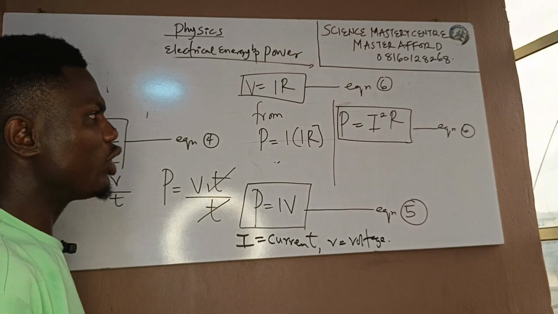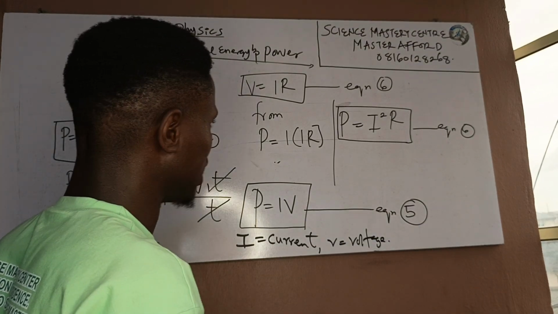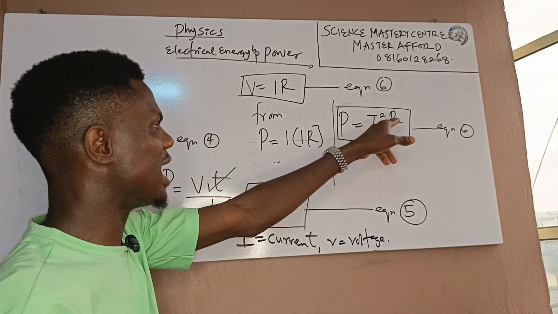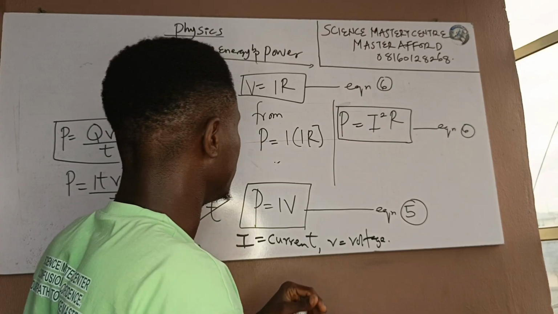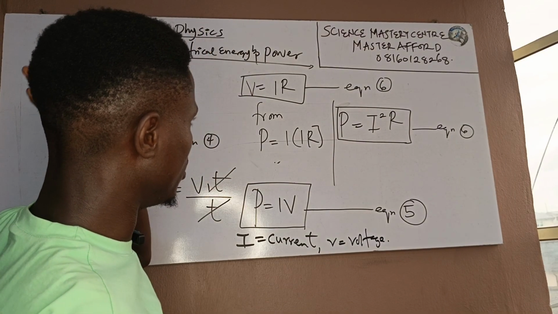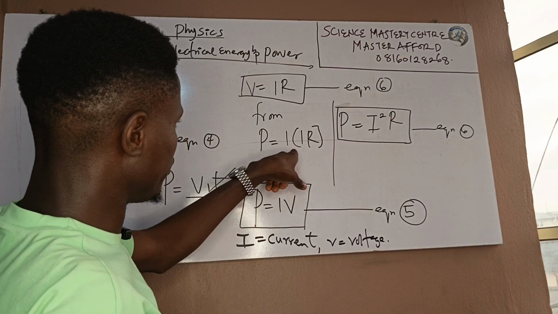Many of you just see questions, they will give you some values like this, and you are confused. How am I going to get power? Power equals I squared R. I'm giving you the derivation now. From your V equals IR with Ohm's law, I can substitute this V for IR.